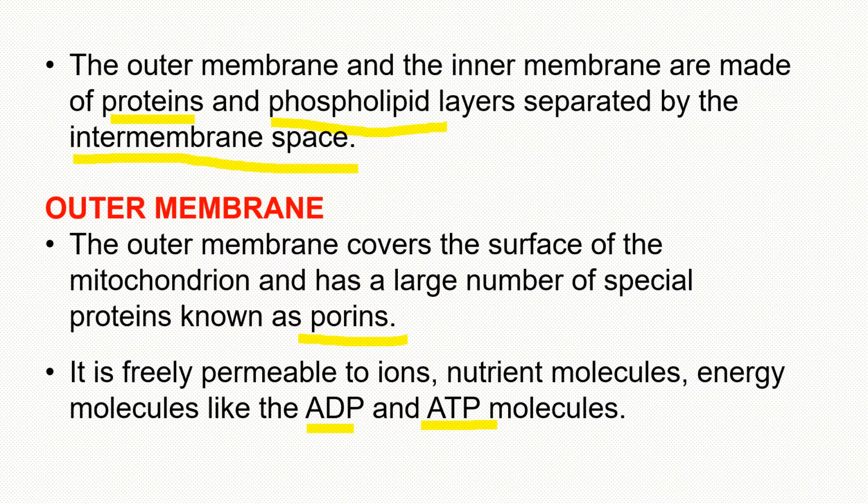The outer and inner membrane, students, just like other membranes, are made up of proteins and phospholipids. And the space present between the two membranes is called intermembrane space. Next student, let's start to discuss the outer membrane separately. The outer membrane covers the outer surface of the mitochondria and it has special large proteins called porins which are responsible for ensuring the transportation of molecules across the membrane. Next student, the outer membrane is freely permeable to ions, nutrient molecules, and energy molecules like ADP and ATP.